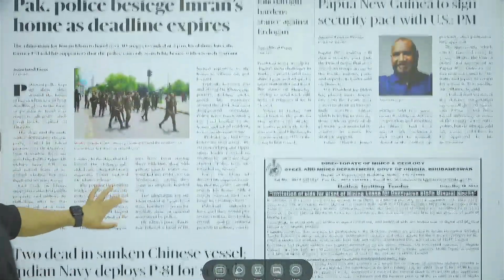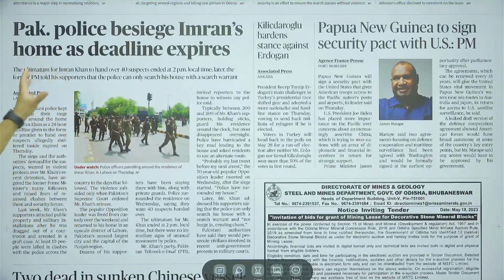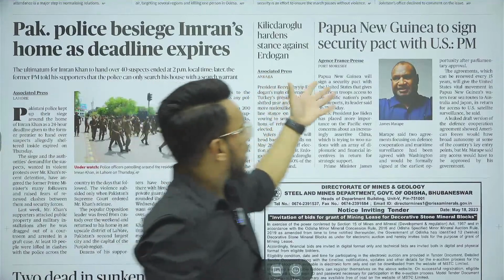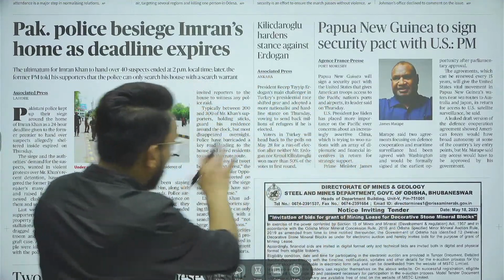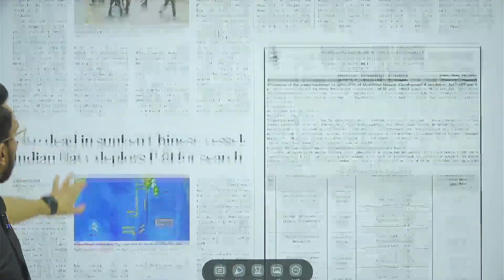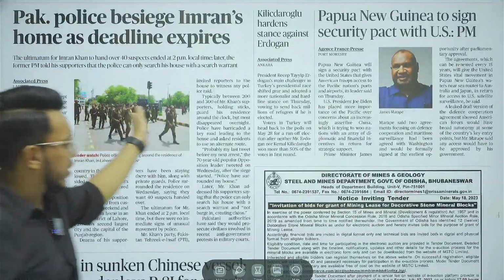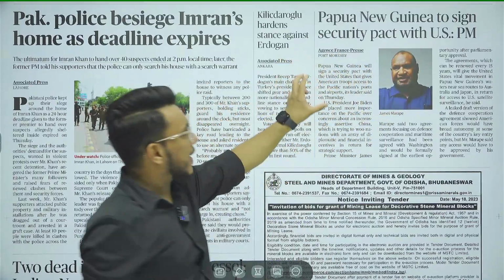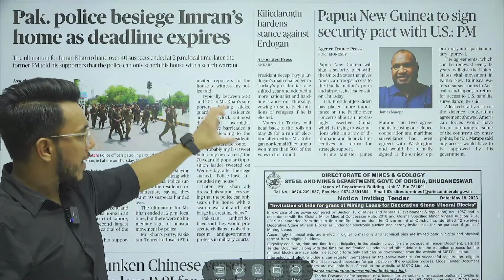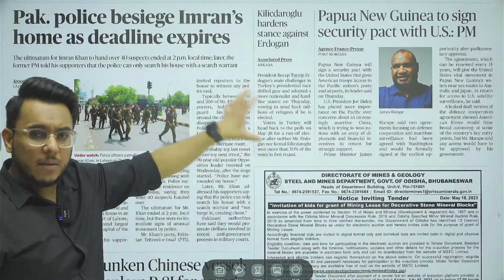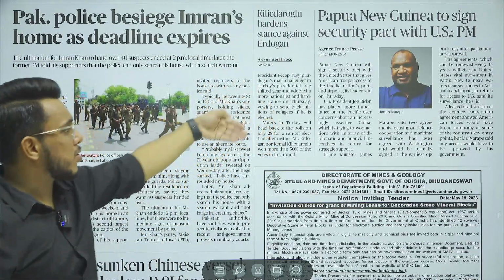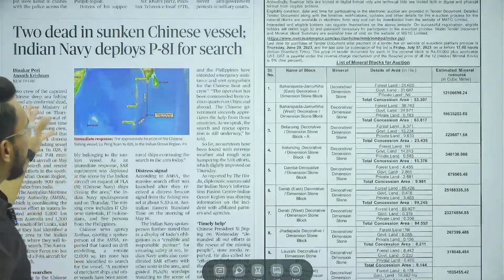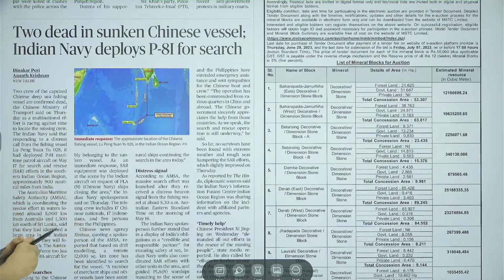Then coming to the world page. Pakistan police besiege Imran's home as deadline expires. Papua New Guinea to sign security pact with US. Not an important article with respect to the examination. This particular article talks about the security pact that will be signed by Papua New Guinea and the US. We will be covering it because the Indian Prime Minister is also making a visit to Papua New Guinea. Then further, two dead in Chinese vessel. So a Chinese vessel had sunk here.